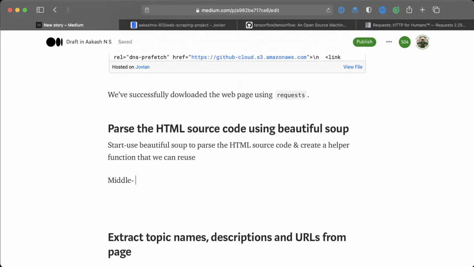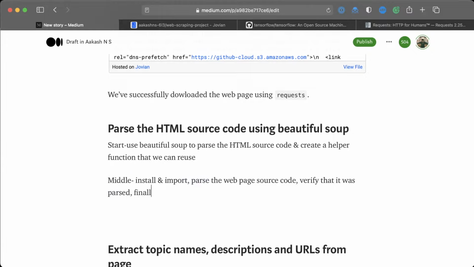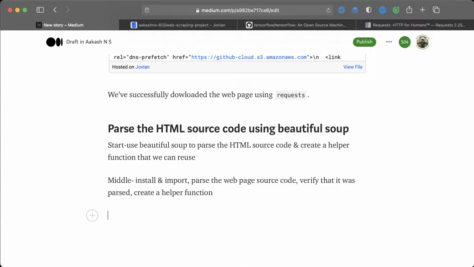Middle: you install and import, parse the response, parse the web page text, and verify that it was parsed properly. And finally, we will create a helper function. And then you have the end.